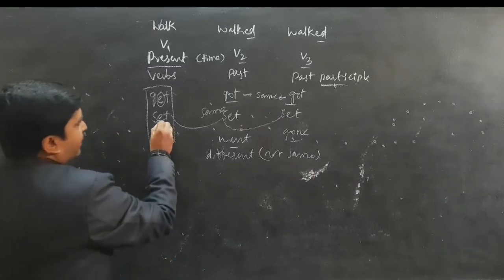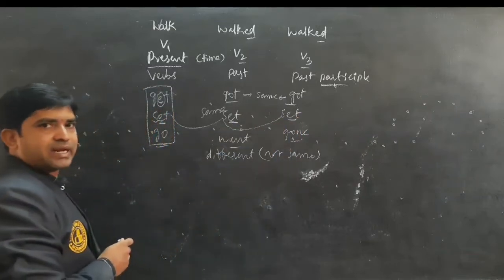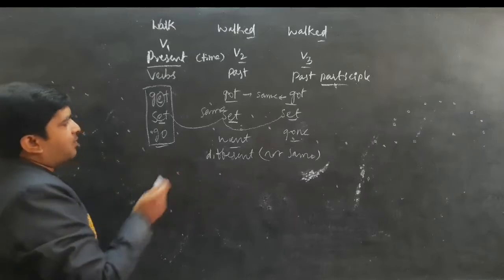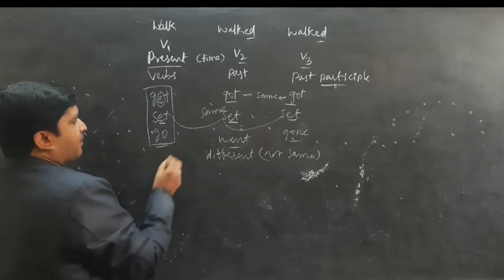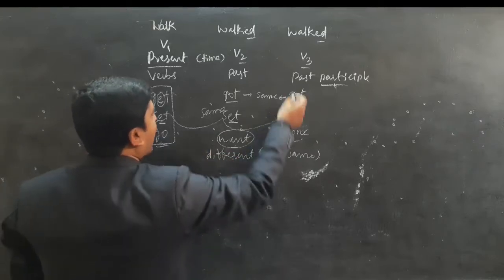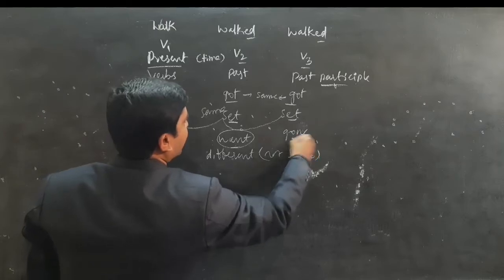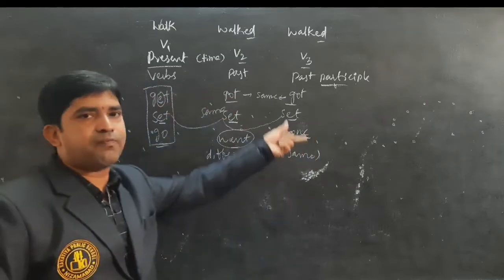And here we didn't change anything for making it into past and past participle. And here go, went, gone: we completely changed the past tense, and in the past participle added an -n. Here they have different forms.